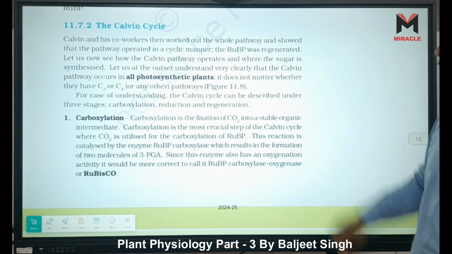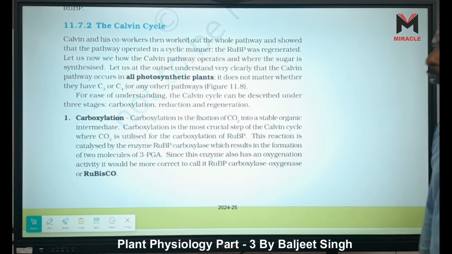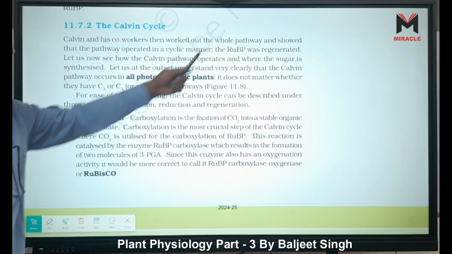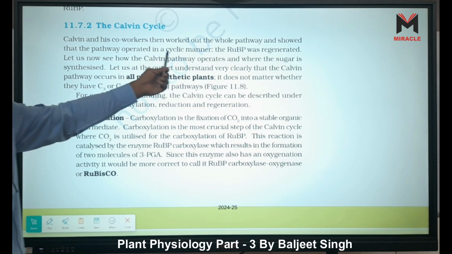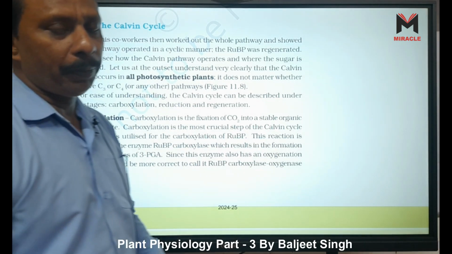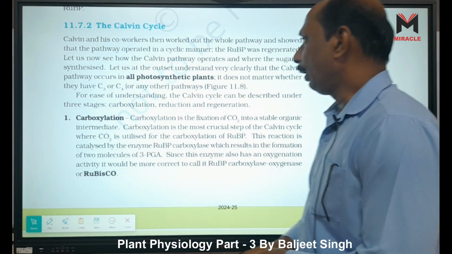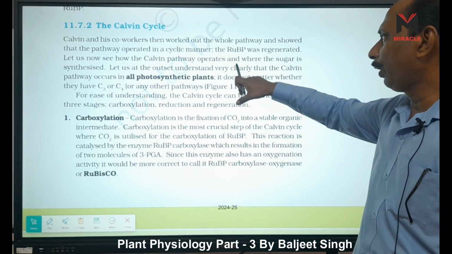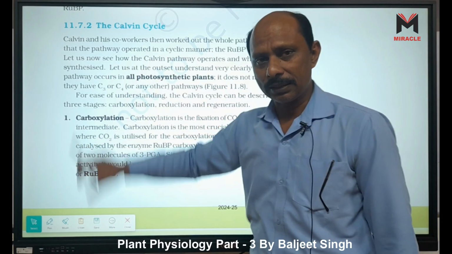Now, the first cycle is our Calvin cycle. Calvin and his co-workers worked out the whole pathway and showed that the pathway operated in a cyclic manner. The RuBP was regenerated in a cyclic method, right? Let us now see how the Calvin pathway operates and where the sugar is synthesized.